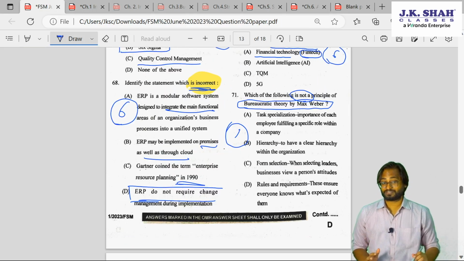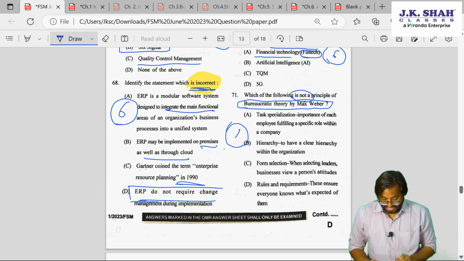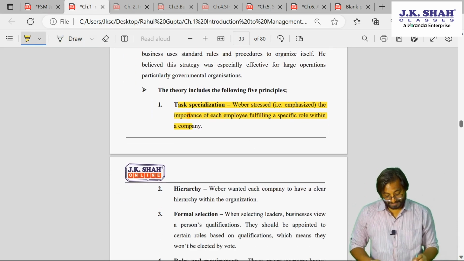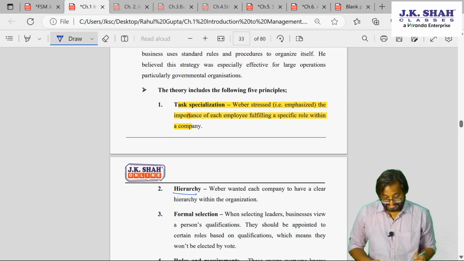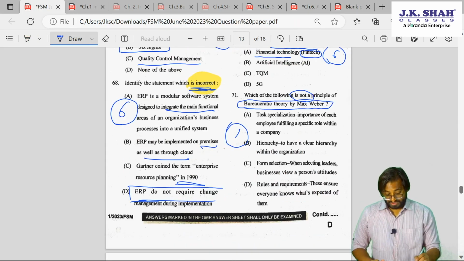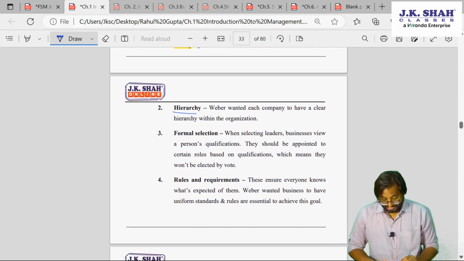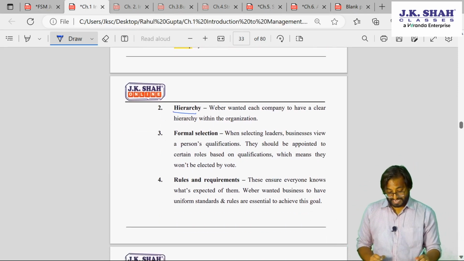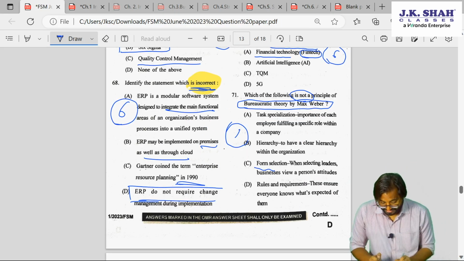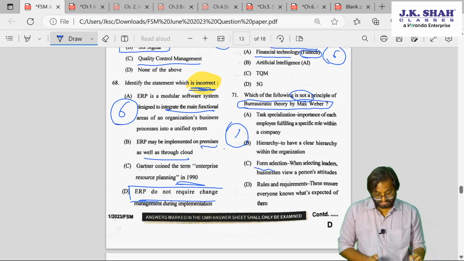Weber said this, that we need to have experts. Hierarchy, is hierarchy there? Again, yes, hierarchy is there. Then we have formal selection, and then we have rules and requirements. But let's read hierarchy. What is written here? To have a clear hierarchy within the organization.